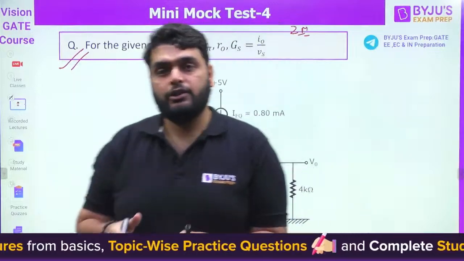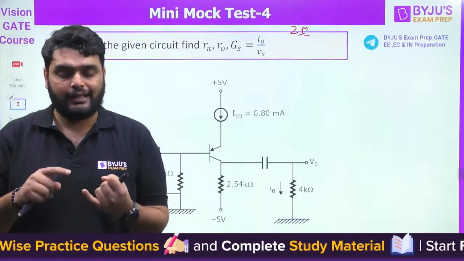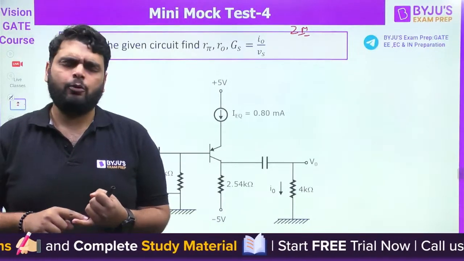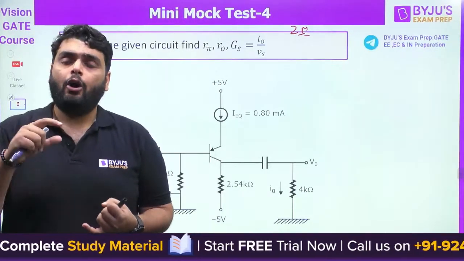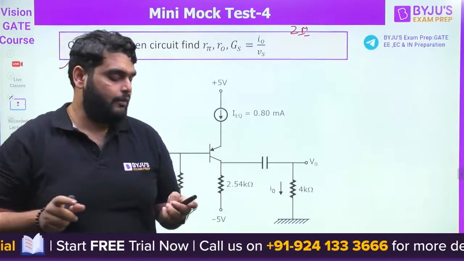In a saturation region, the device behaves like a short circuit, because all of these devices, like the BJT, the MOSFET, or the diode, actually act like a switch. See very carefully.